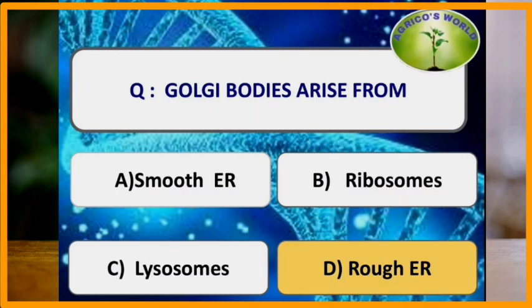Golgi bodies usually arise from the rough endoplasmic reticulum. Rough endoplasmic reticulum will become the smooth endoplasmic reticulum when there will be the formation of the Golgi bodies.